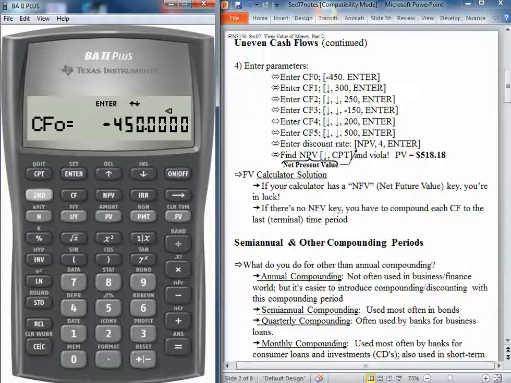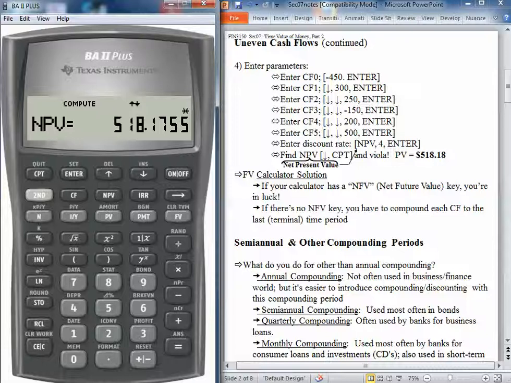Now we want to calculate the present value. So we will use the net present value function right next to the cash flow. When we click on that, the first thing it asks for is the interest rate, or the interest rate we will be discounting by. So we hit enter for the interest rate. Down arrow one time and compute.